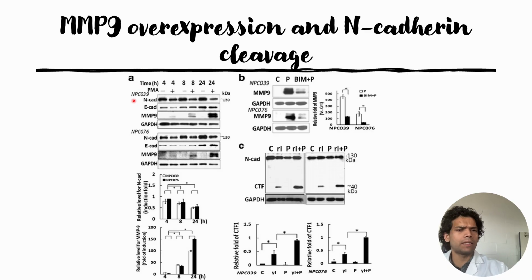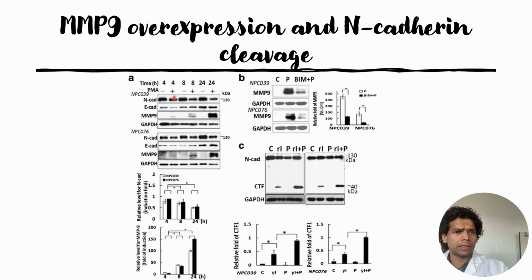So they did this experiment on two different cell lines, NPC039 and NPC076, and they treated the cells with PMA, a tumor promoter that will cause overexpression of MMP9, for different time intervals.